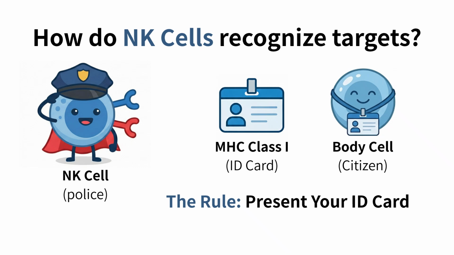First, let's establish the characters. Imagine the NK cell as a police officer. Its job is to patrol the body and ensure safety. The body cells are citizens. And finally, the MHC class I molecules act as the ID card. The rule in our body is very simple. Present your ID card. Every citizen must show their ID card to prove they belong there and are healthy.